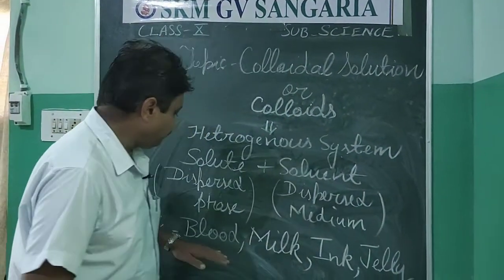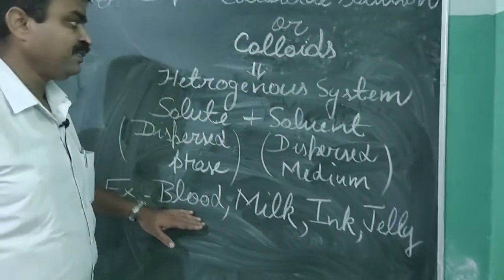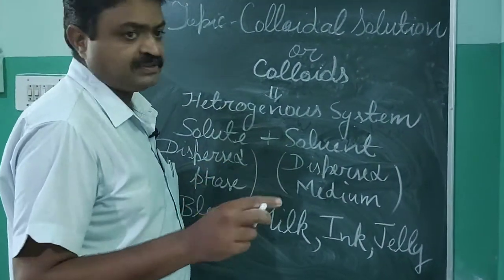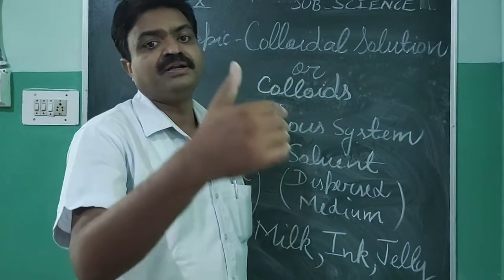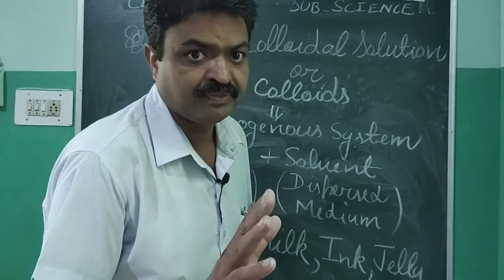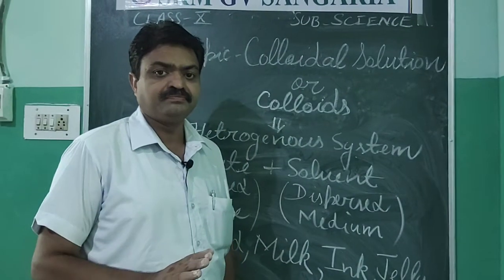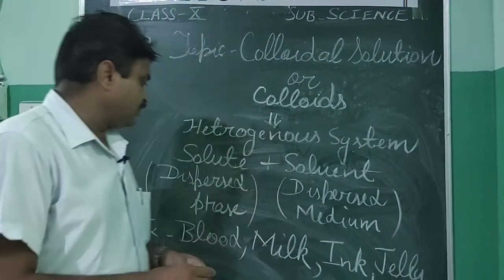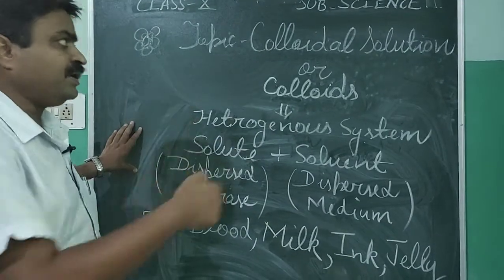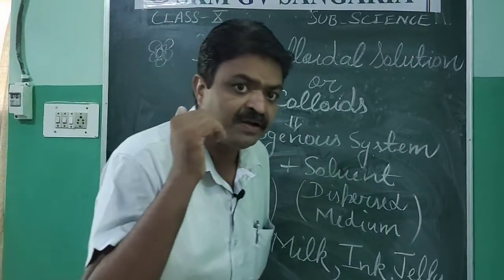Now the particles have a size from more than 10 power minus 5 centimeter to 10 power minus 7 centimeter. And their particles can be filtered.